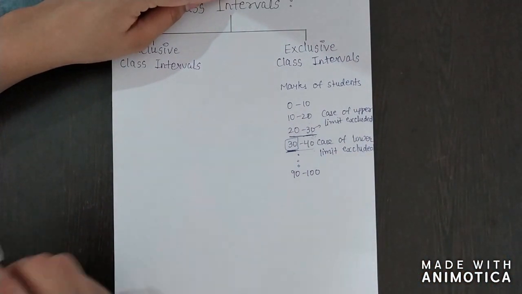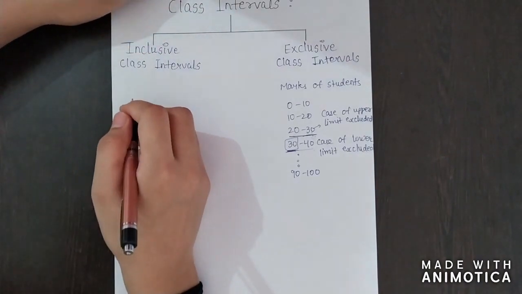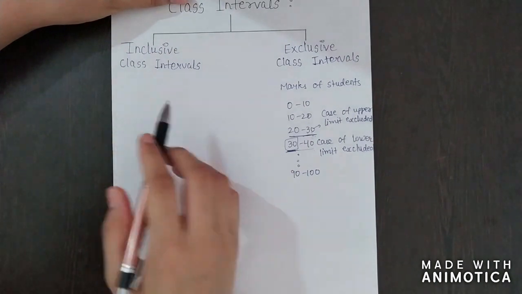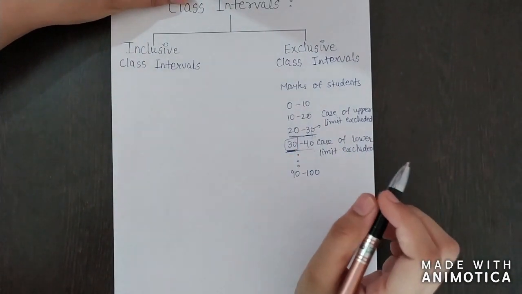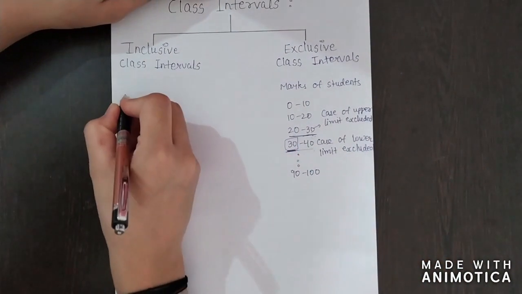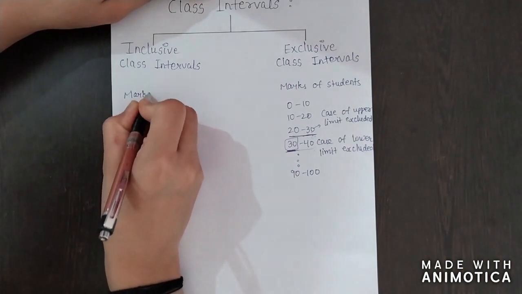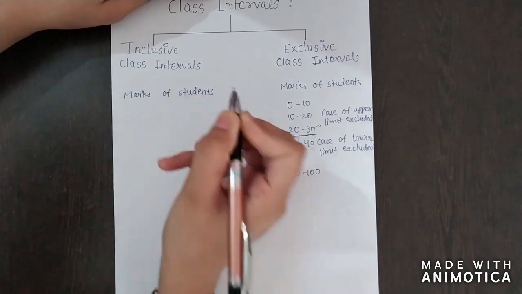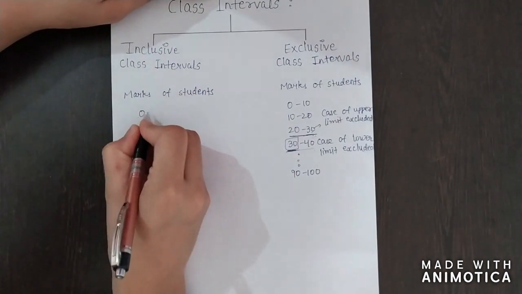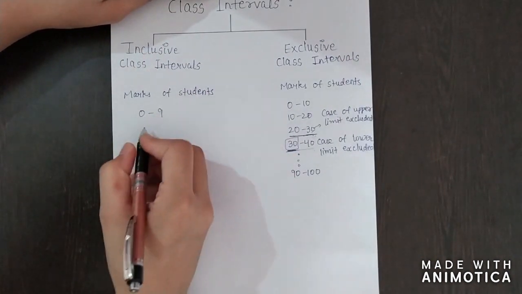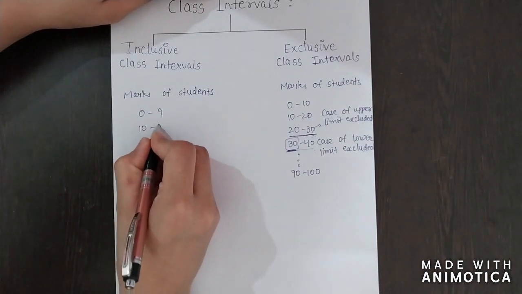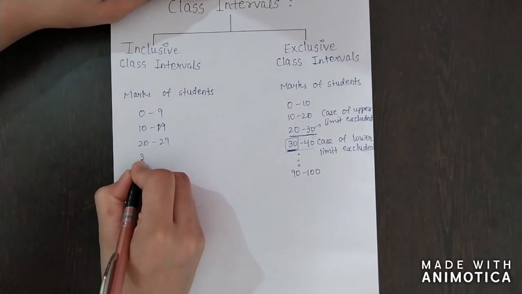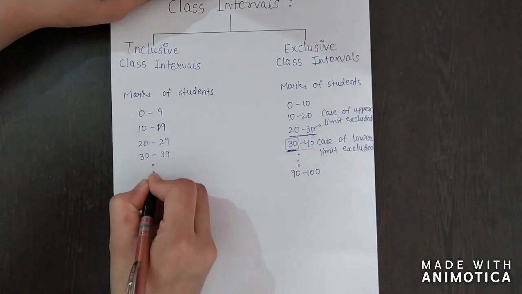Now coming to inclusive class intervals, what is it? In inclusive class intervals, this repetition is not there. Like if I again take marks of students, then I will take here 0 to 9, then 10 to 19, 20 to 29, 30 to 39, and like this.